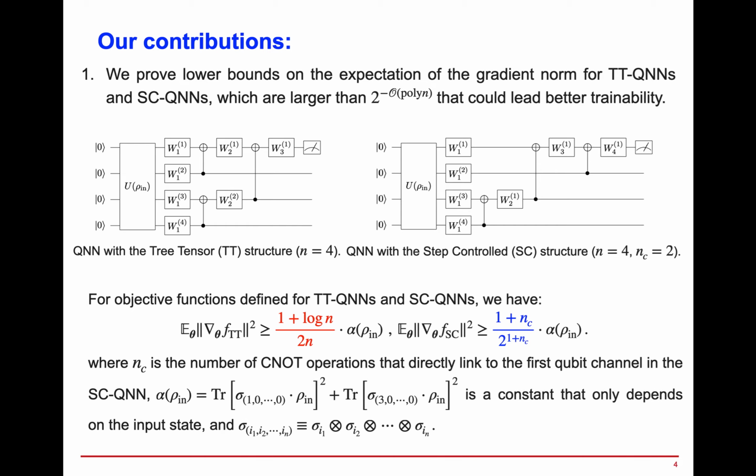Alpha rho in here is a constant that depends on the input state rho in, defined as the sum of traces for certain observables with the input state. The expectation is taken over all parameters in theta with uniform distributions from 0 to 2 pi, and the quantum observable in the circuit is chosen to be the sigma z on the first channel times the identity on the rest of the channels.